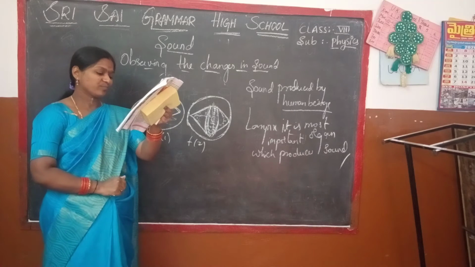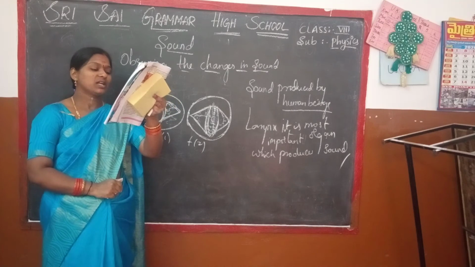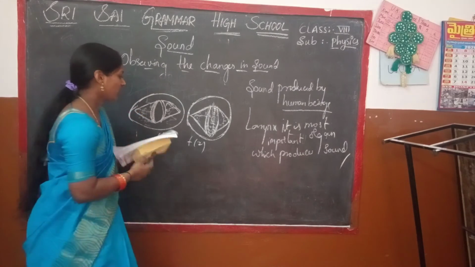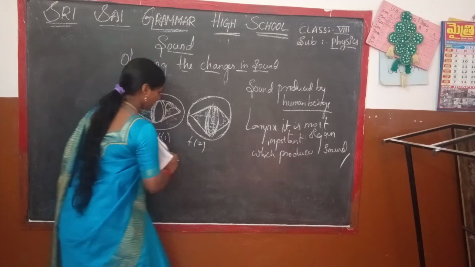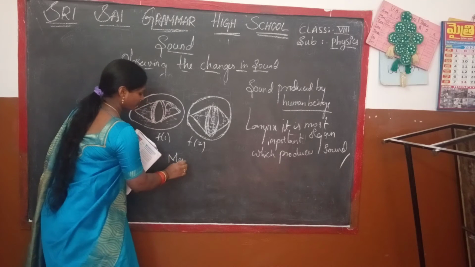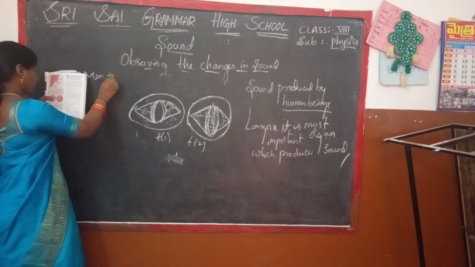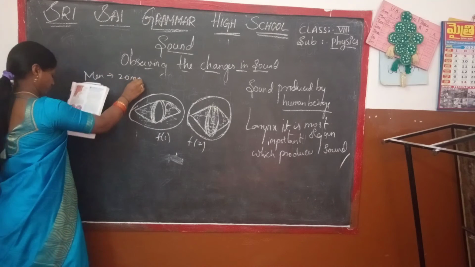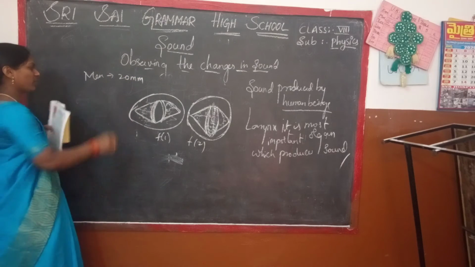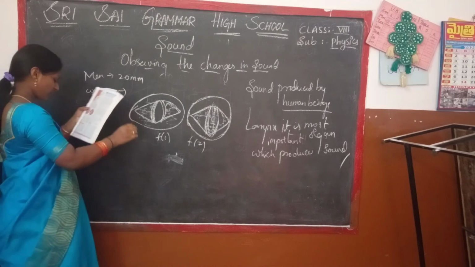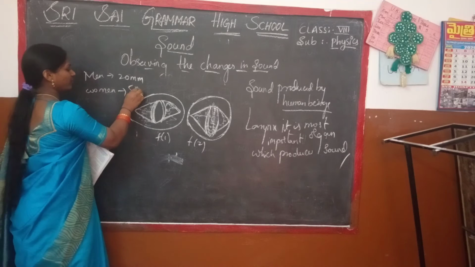Understand? See, how long are the vocal cords in men? In men it is nearly 20 mm, and in women it is about 5 mm less.